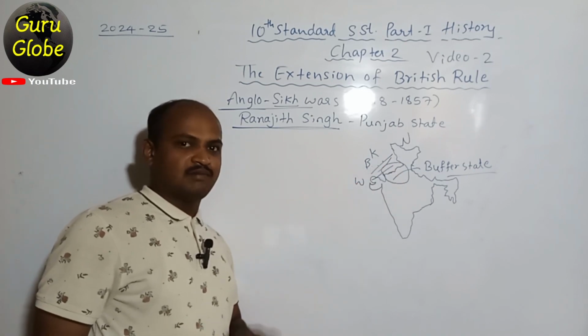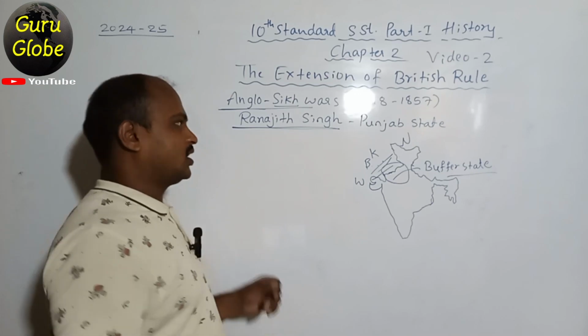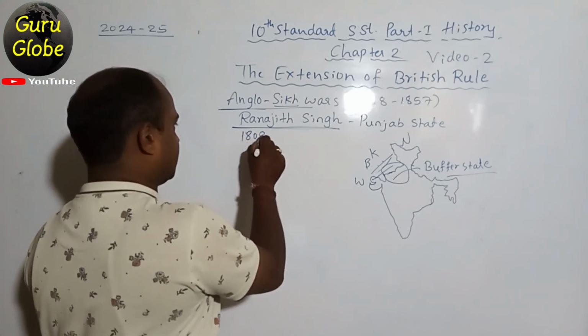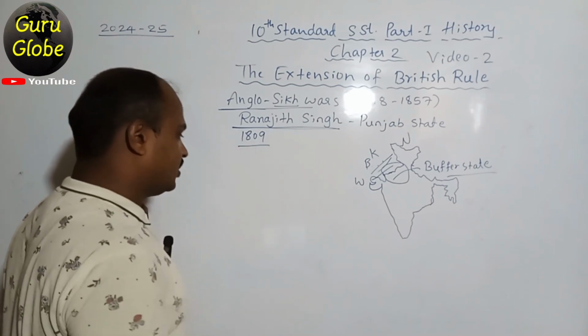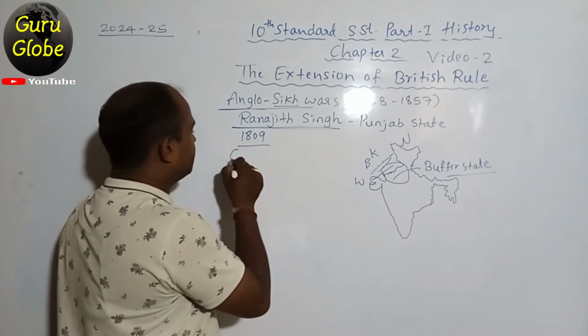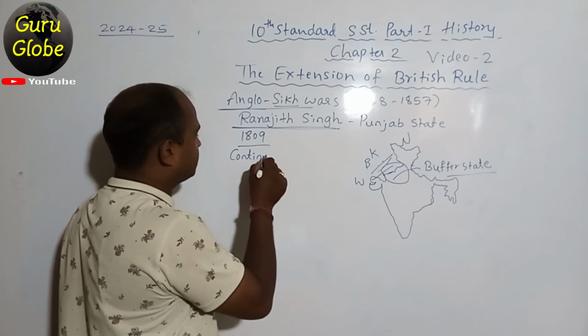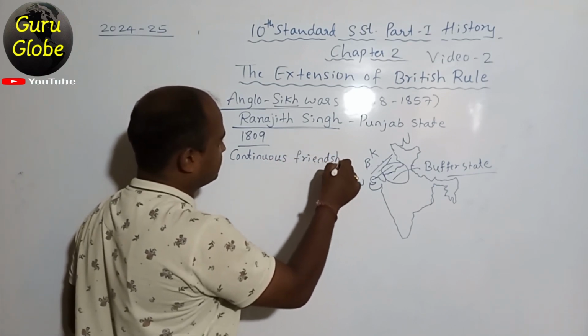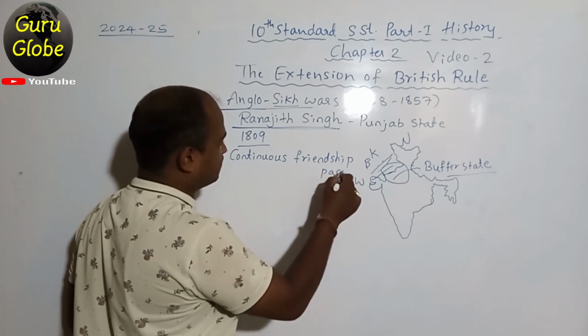That's why they made an agreement with Raja Ranjit Singh in the year 1809. That agreement we call the Continuous Friendship Pact.